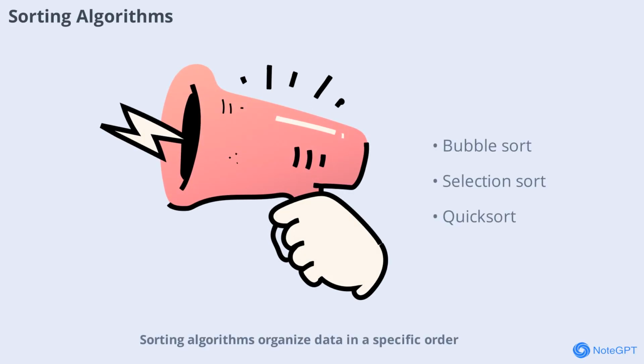Sorting algorithms organize data in a specific order, such as ascending or descending. Common algorithms include bubble sort, selection sort, and quicksort. Implementing these in C helps you practice loops, conditionals, and function calls while improving your problem-solving skills.